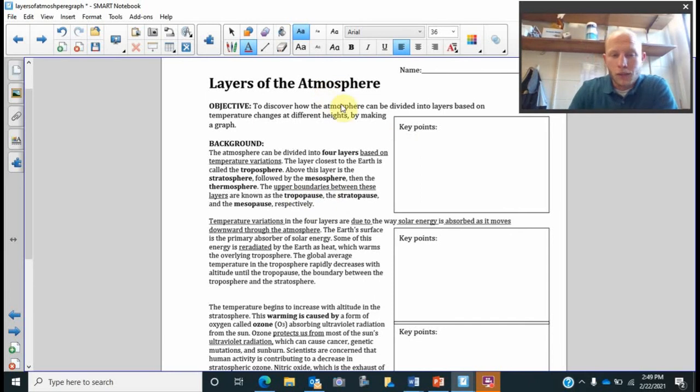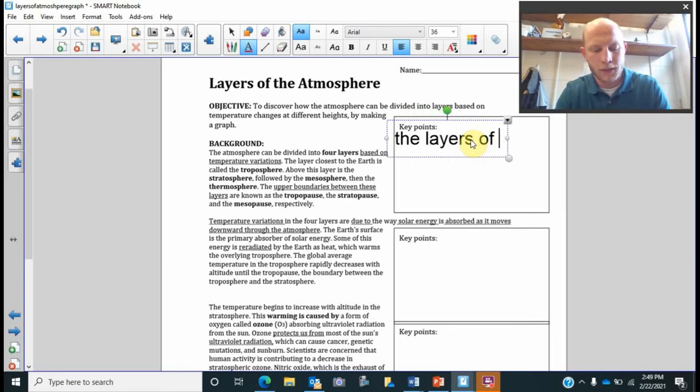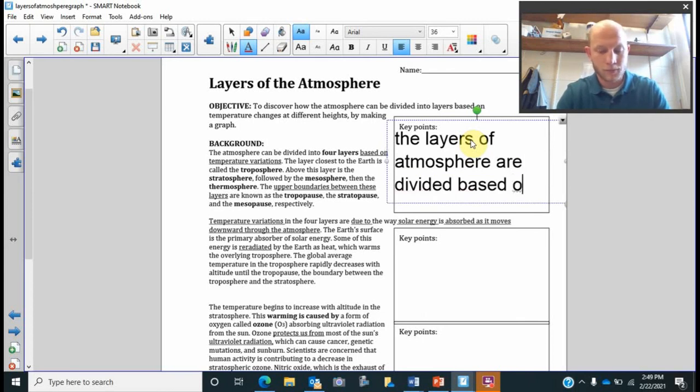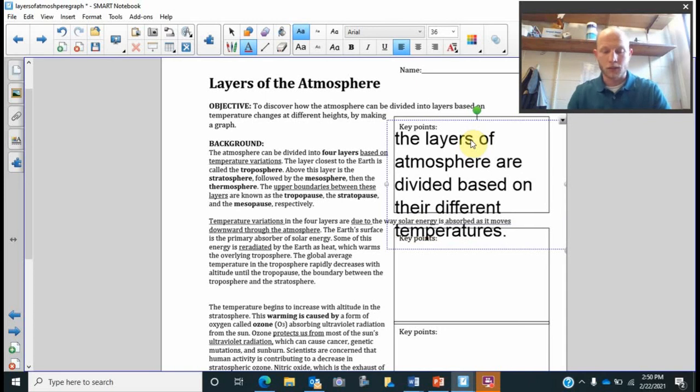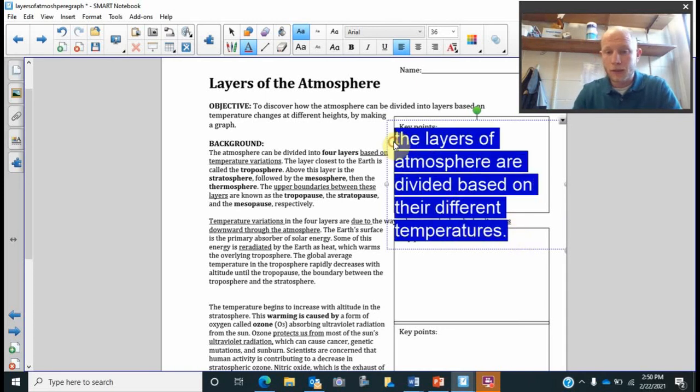And so we already know by looking through these objectives, we want to pick out stuff that has to do with the atmosphere, divided into layers based on temperature changes. And so our first one right here we can look at is the atmosphere can be divided into 4 layers based on temperature variations. So the layers of atmosphere are divided based on their different temperatures. Okay? So we'll go with that.